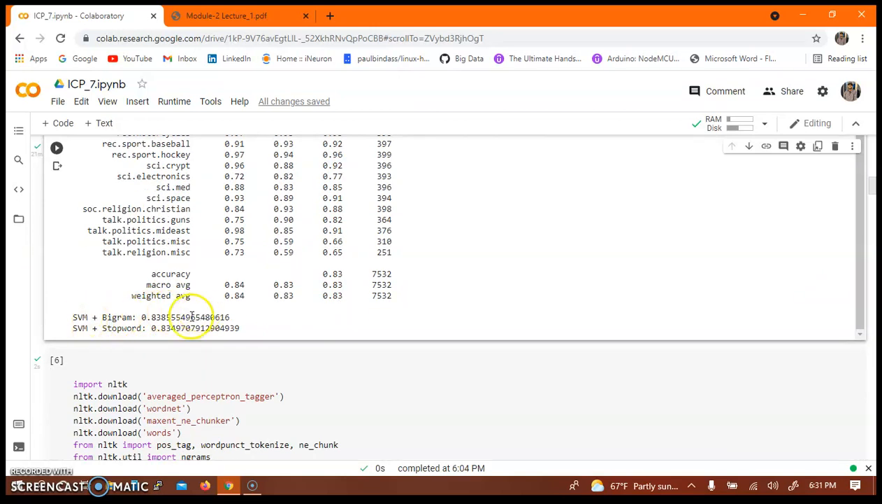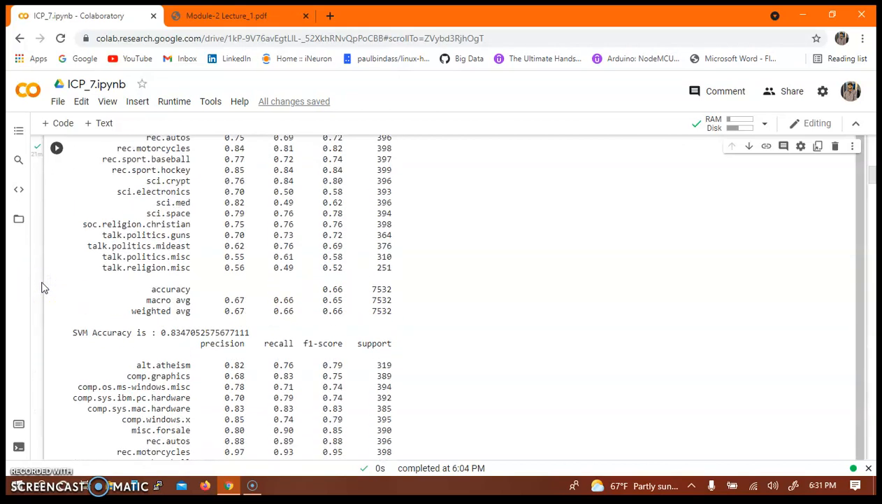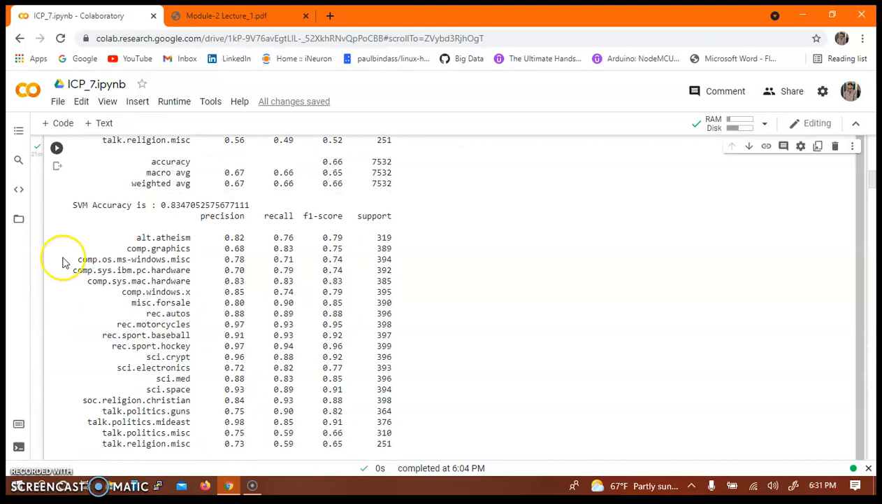And then I have used SVM with the bigram and SVM with the stop words. As you can see, the accuracy slightly increases from the previous accuracy score on just using SVM classification.